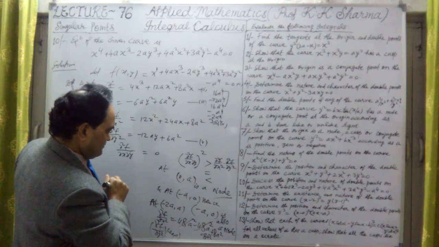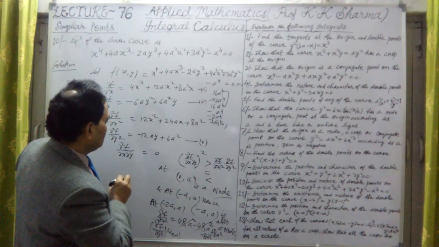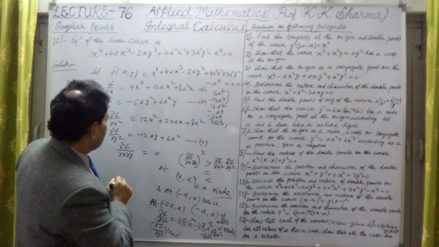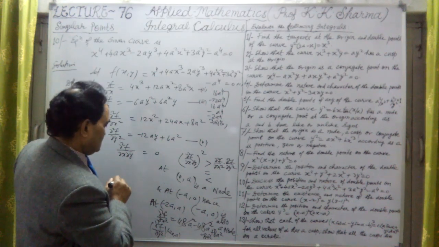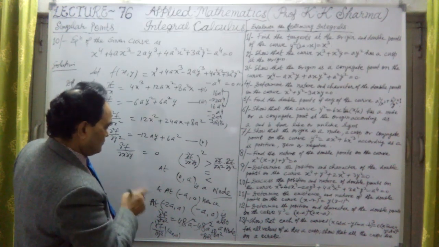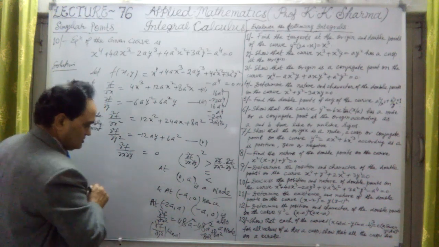This is plus 8a square, and here y is positive a. So what was this point? Is something mistaken, or is it okay? Positive 8a square.